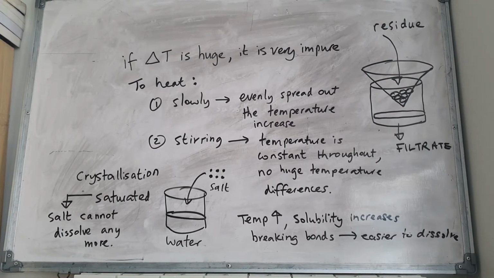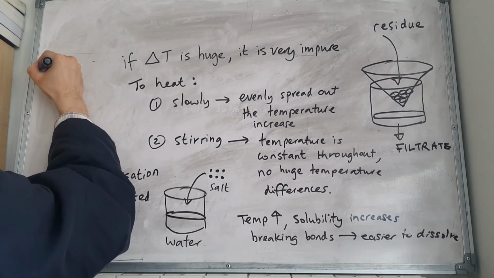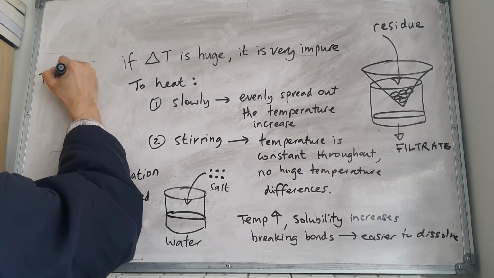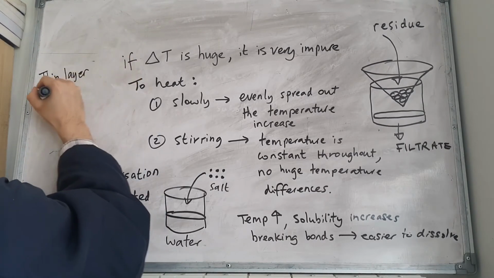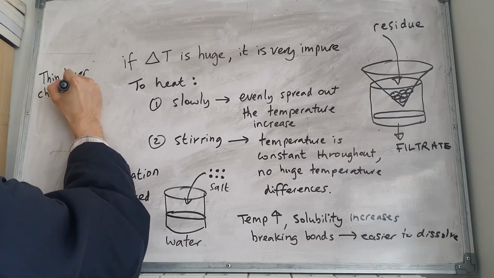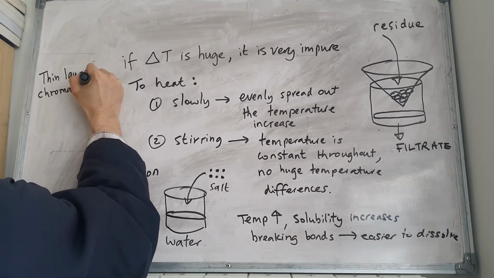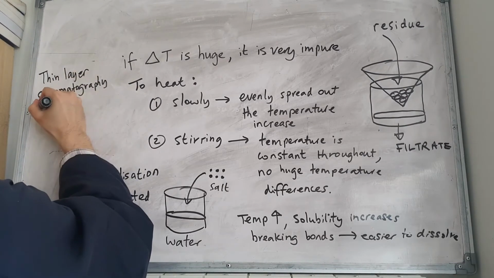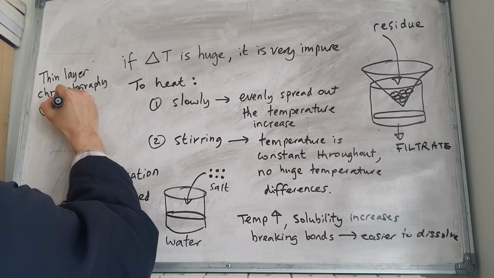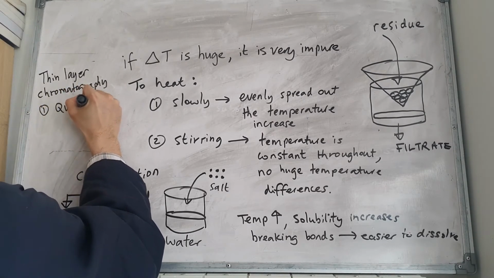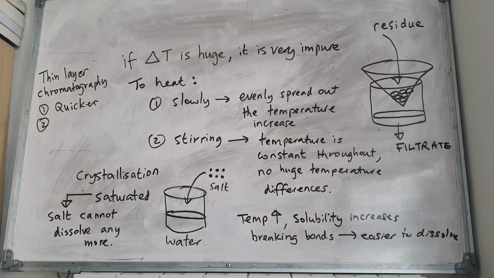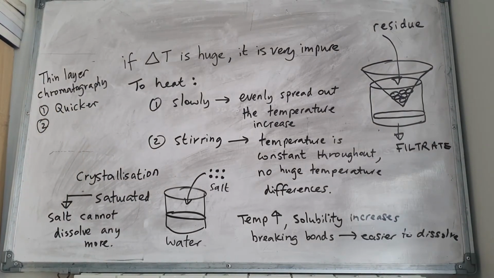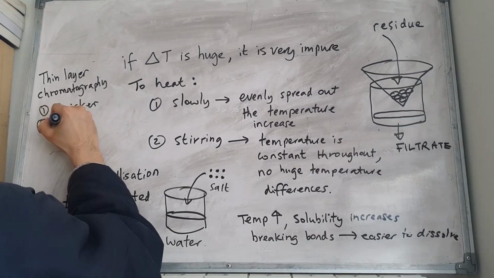Alright, let's talk about the advantages of thin layer chromatography. Now, what's the difference between paper chromatography and thin layer chromatography? Thin layer chromatography is where you separate non-volatile mixtures. In paper chromatography, you use paper. However, for thin layer chromatography, you might use glass as the stationary phase, or plastic or aluminium. But let's just say you use glass.